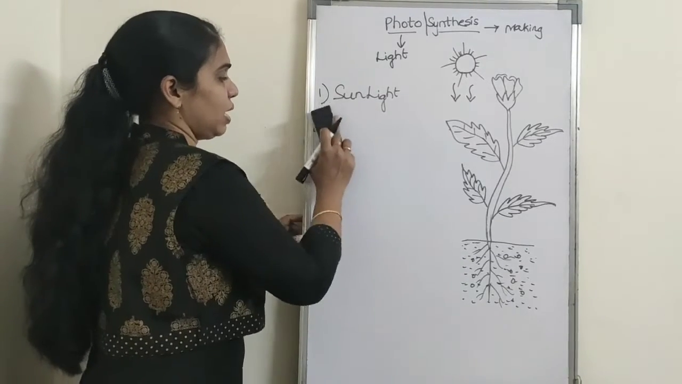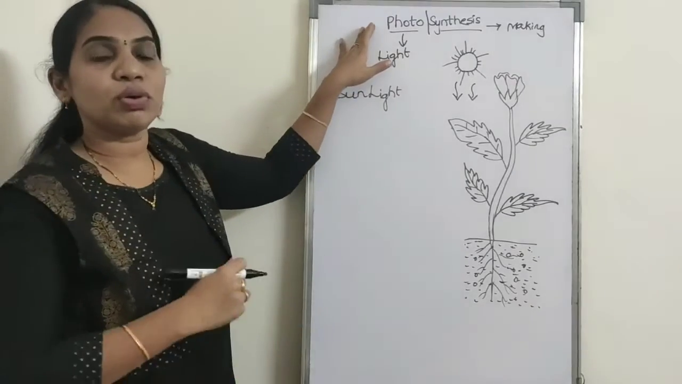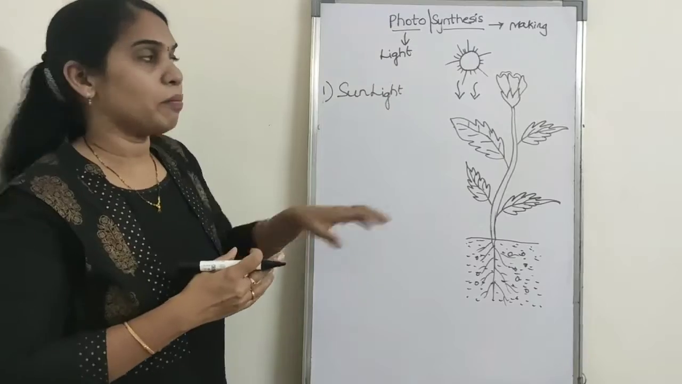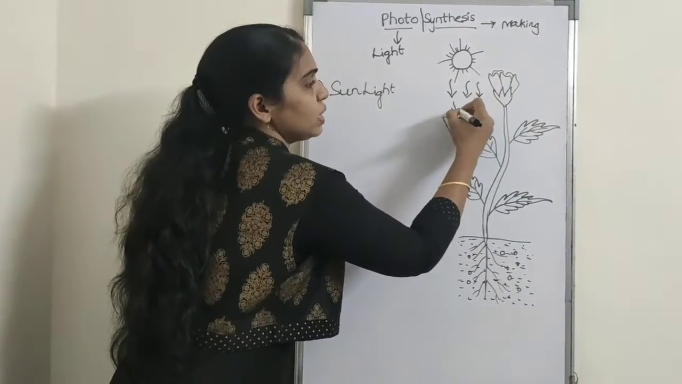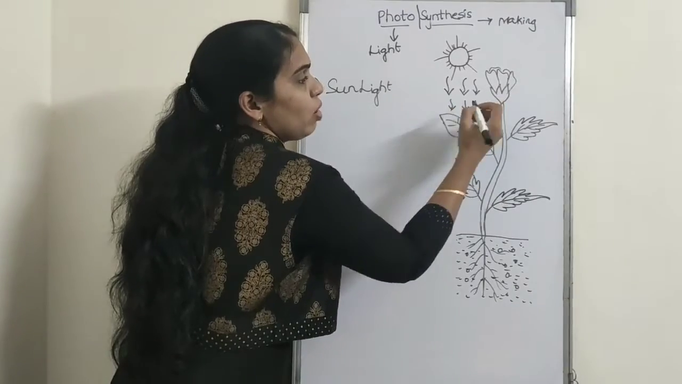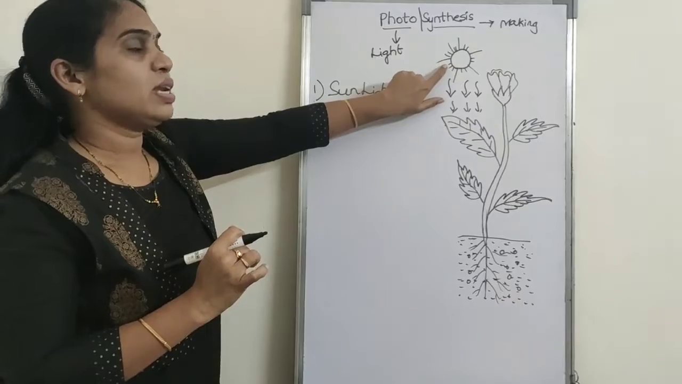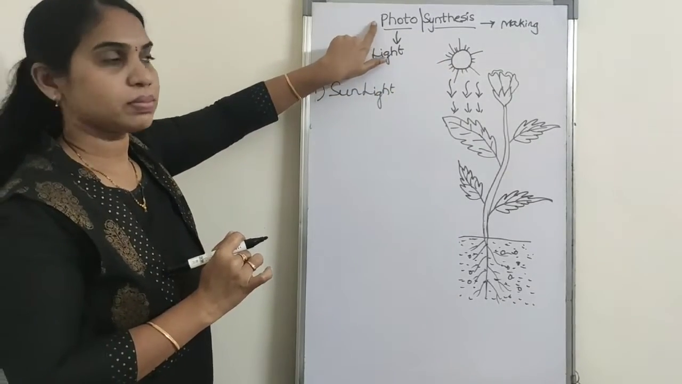First one is sunlight. The process of photosynthesis begins with trapping of sunlight by leaves. Here, the sun is the ultimate source for photosynthesis.